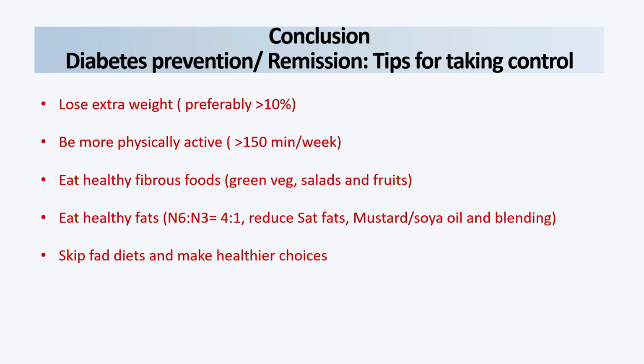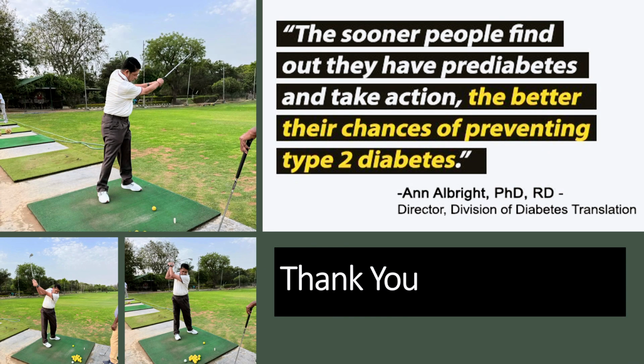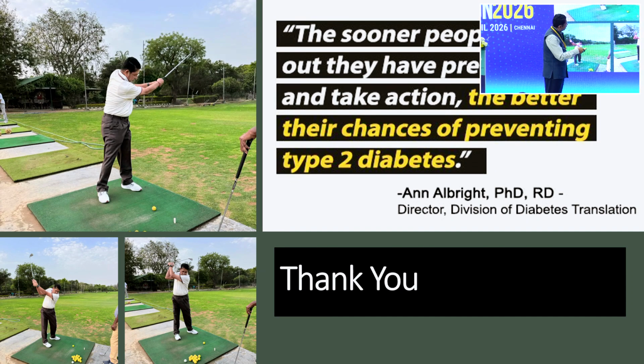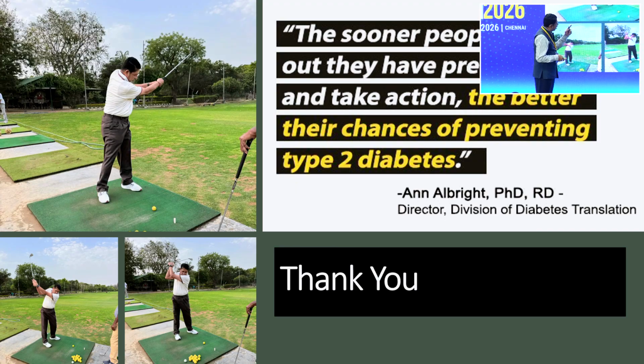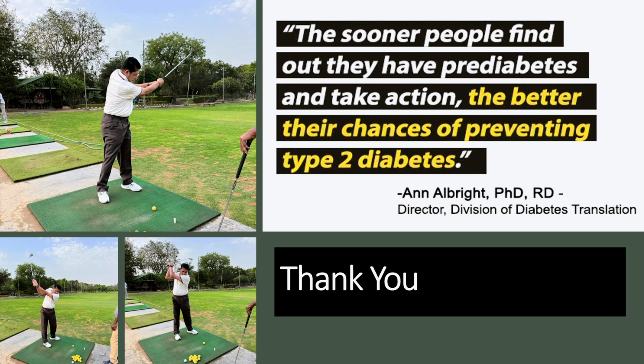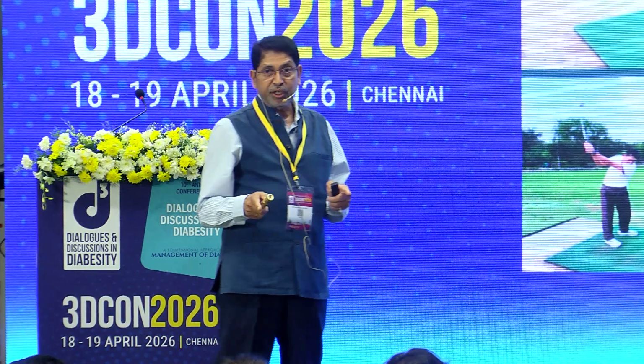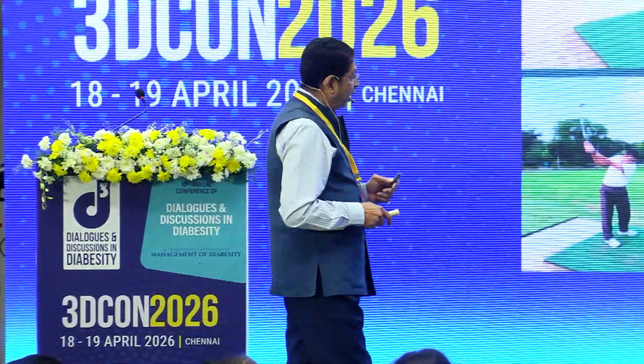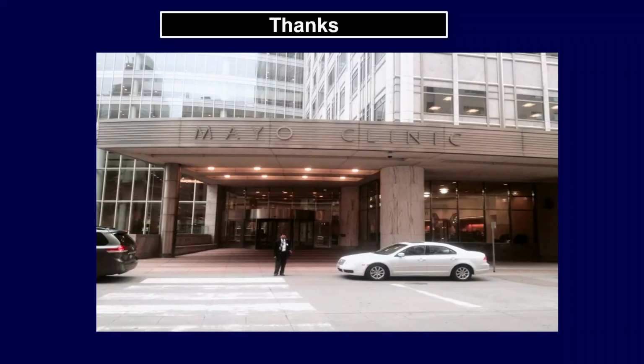Then the fats, again very important. Fat is also one of the culprits for that. And dear friends, as Ann Albright says, the sooner people find out they have pre-diabetes and take action, the better their chances of preventing type 2 diabetes. Think early. Dr. Shanmugam has also told us to think not only of reducing complications, but also of remission in diabetes. Thank you very much for listening patiently.